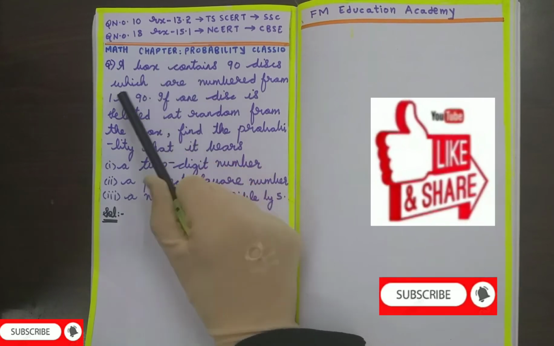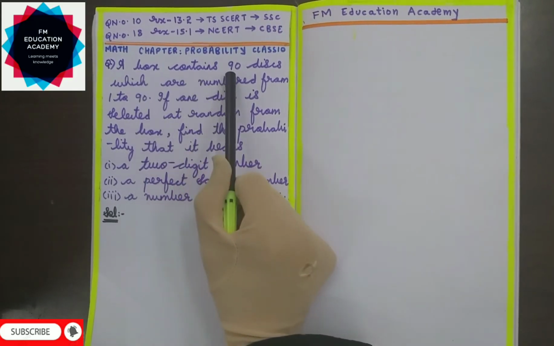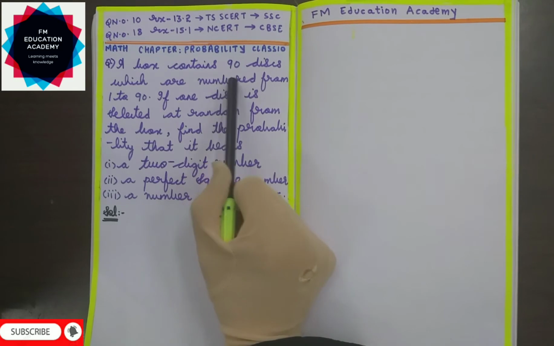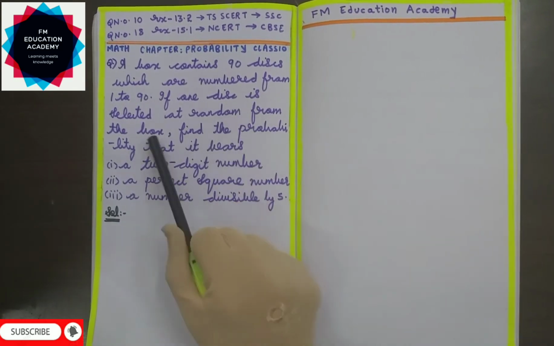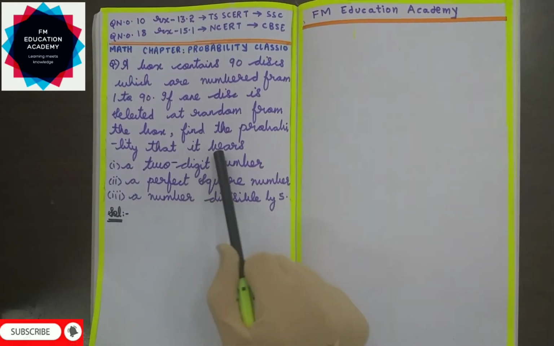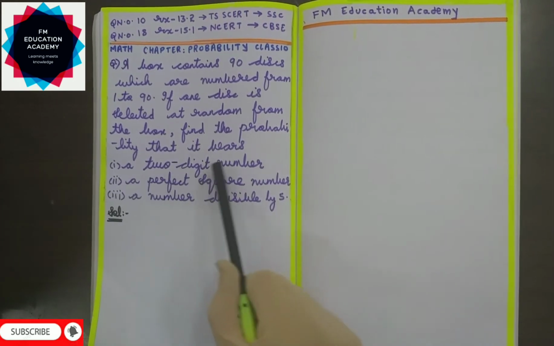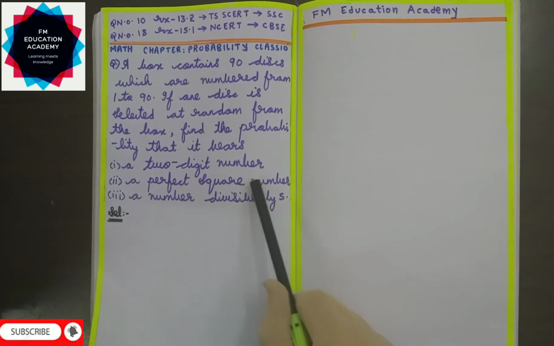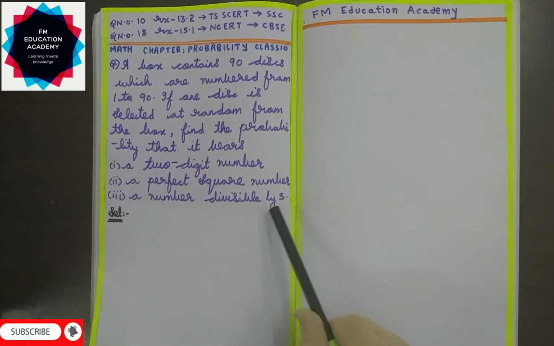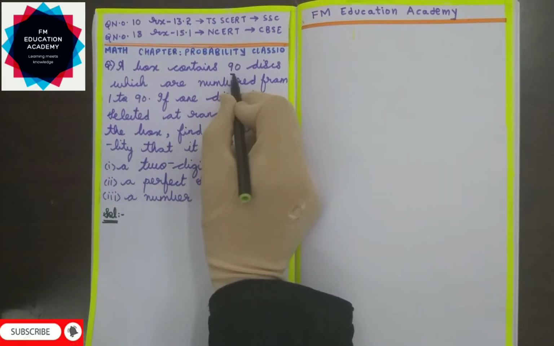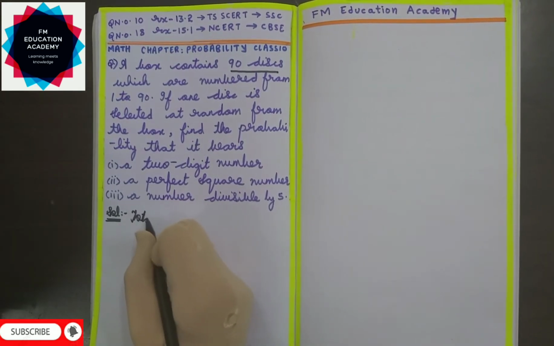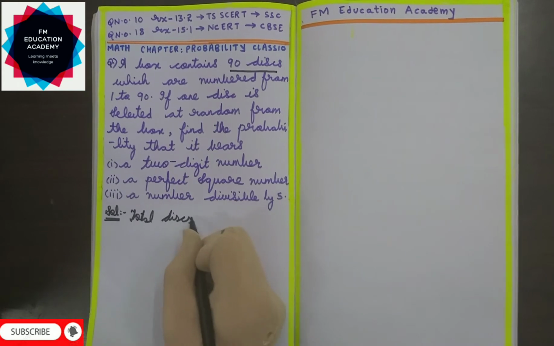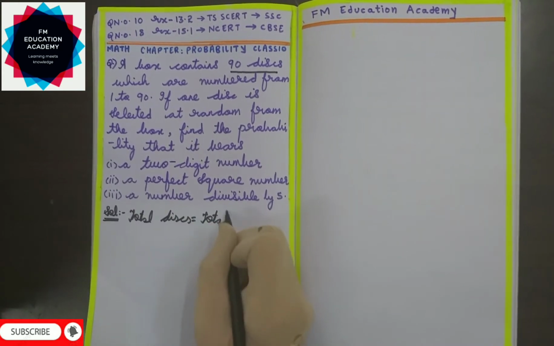So the question is, a box contains 90 discs which are numbered from 1 to 90. If one disc is selected at random from the box, find the probability that it bears number 1, a 2-digit number, number 2, a perfect square number, number 3, a number divisible by 5. So in this question, if you observe how many discs are there in total, there are 90 discs in total. So we will write total discs is equals to total number of outcomes, that is equals to 90.